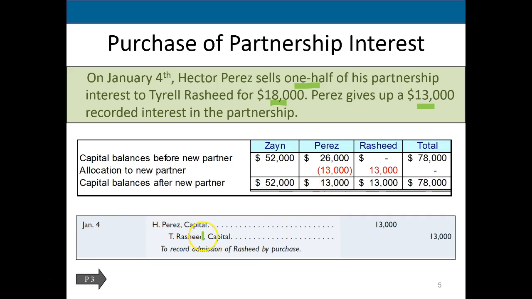So the journal entry to do that would be reducing Perez. Remember, capital has a credit balance, so we're going to make it go down by doing the opposite thing to it, which in this case is a debit. And then we're going to increase the capital account for Rashid because Rashid's going on the books. Capital accounts have a credit balance, so we're going to make it go up by doing the same thing to it, a credit. So we have the same total here, but just the distribution between the partners is now different.